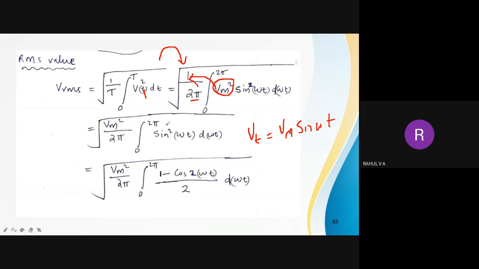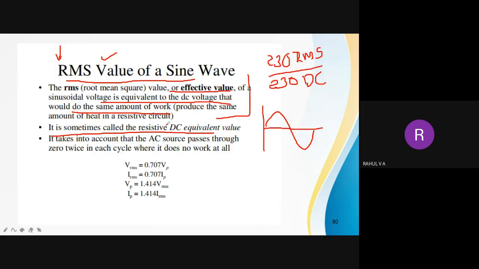Okay, we will do this in the next class. I think today we have done so much of theory. Okay, we will do this derivation in the next class. Okay, just remember what we have learned today.